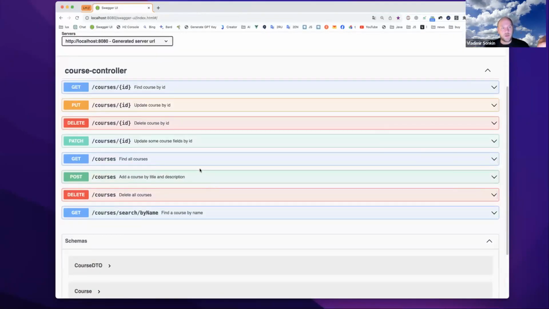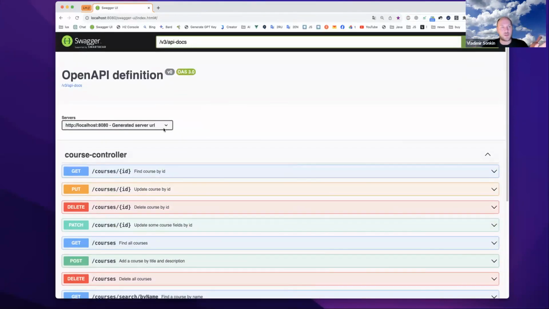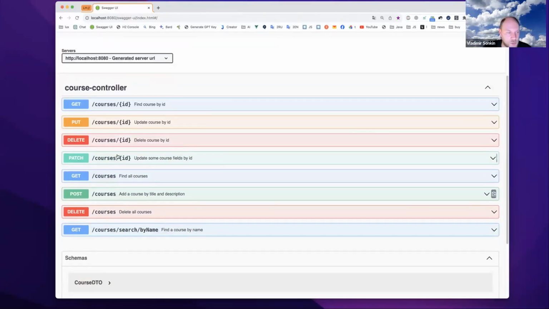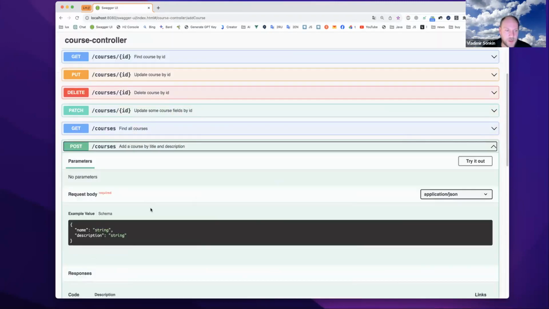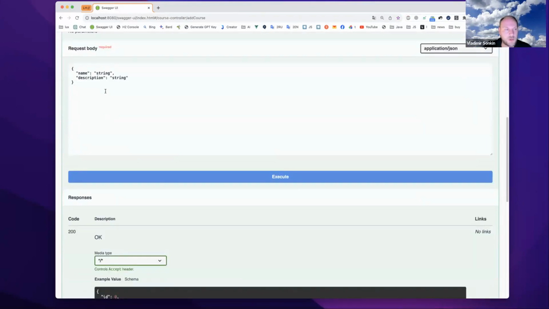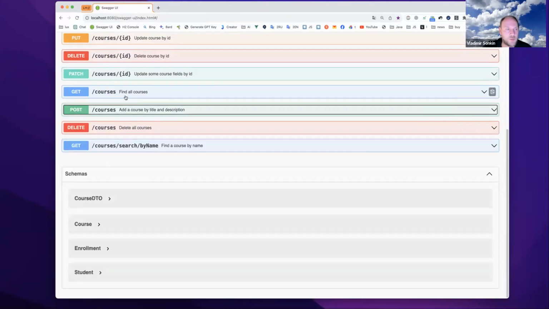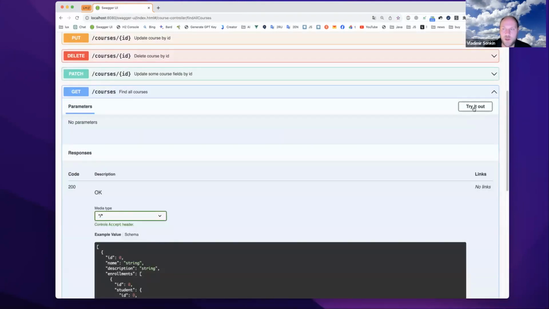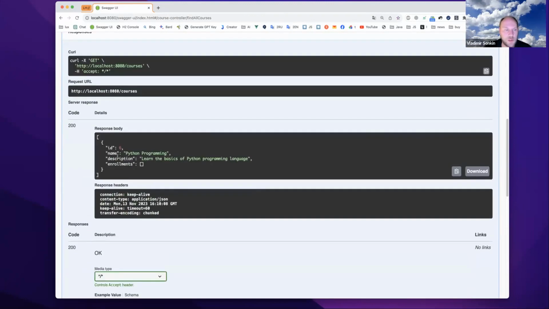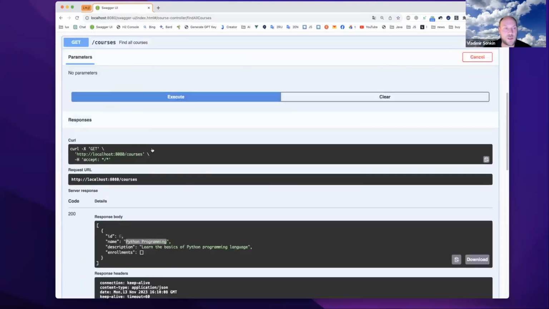Okay, and we have this course controller documentation, and we are able, for example, to add the course. Let me try to add the course. Okay, for now, let me first look. I do not have the courses. Find all, execute. Okay, I have Python programming. For now, I have a single course, Python programming.